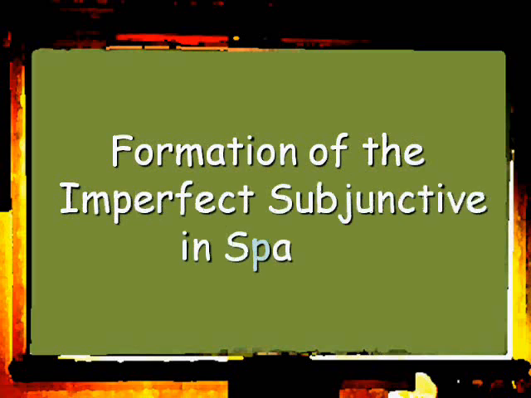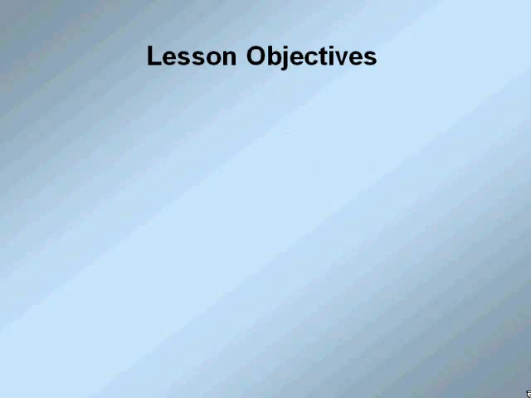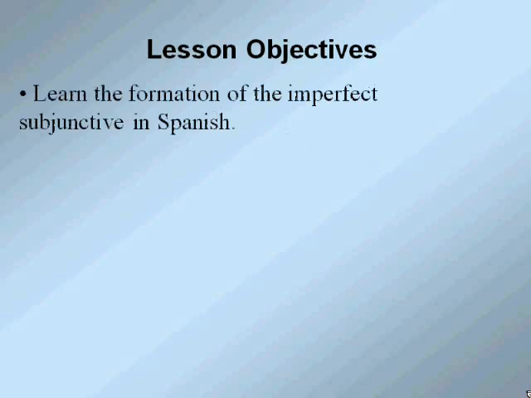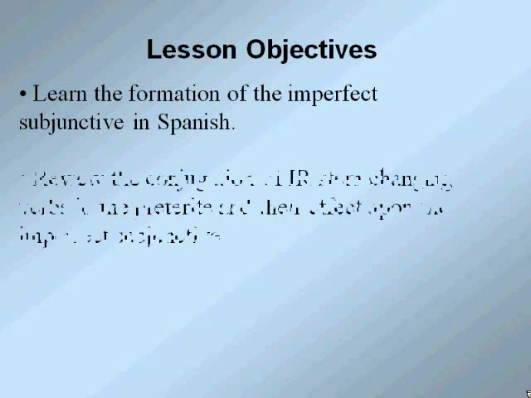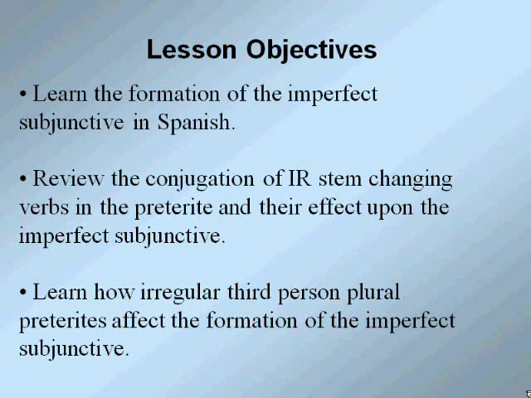Formation of the imperfect subjunctive in Spanish. In this lesson, you will accomplish the following goals. You will learn the formation of the imperfect subjunctive in Spanish. You will review the conjugation of IR stem-changing verbs in the preterite and their effect upon the imperfect subjunctive. You will learn how irregular third-person plural preterites affect the formation of the imperfect subjunctive.